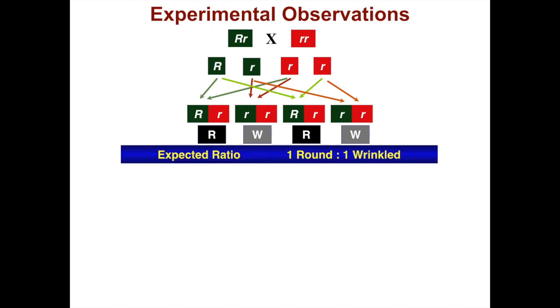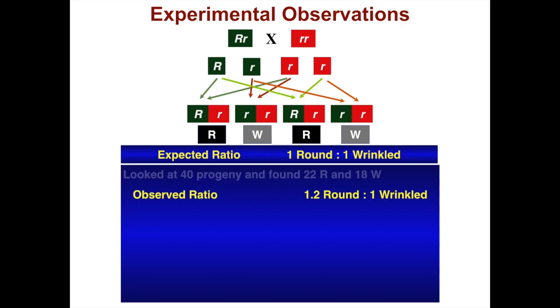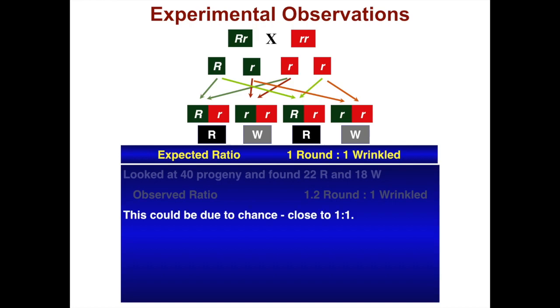The expected ratio of round to wrinkled would be 1:1, right? So you looked at 40 progeny and you found 22 were round and 18 were wrinkled. That's pretty good. The observed ratio is 1.2 round to 1 wrinkled. The deviation from the expected ratio could be due to chance, since it's very close to 1:1.